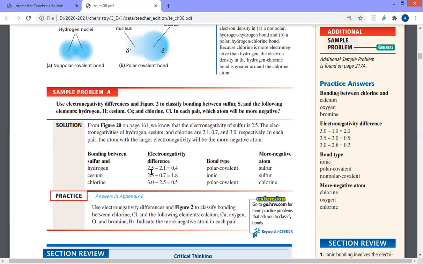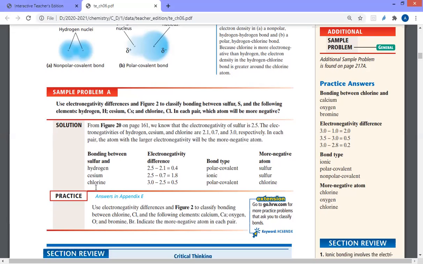In the other one, sulfur is 2.5, cesium is 0.7. So we find that the electronegativity difference is 1.8, which means more than 1.7. So of course it's an ionic bond. And because sulfur has higher electronegativity than cesium, sulfur will carry the negative charge.